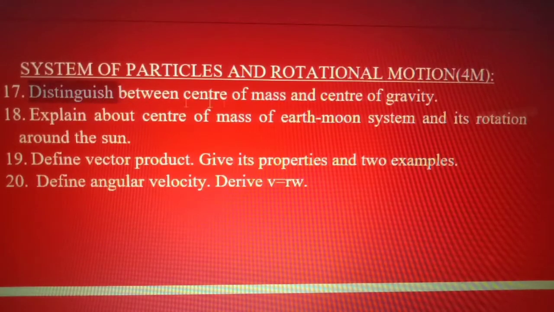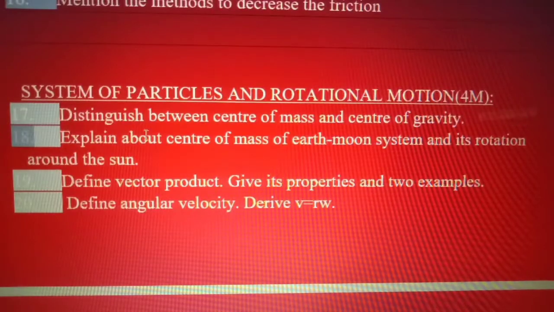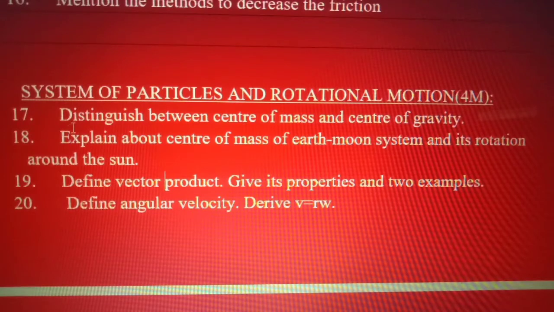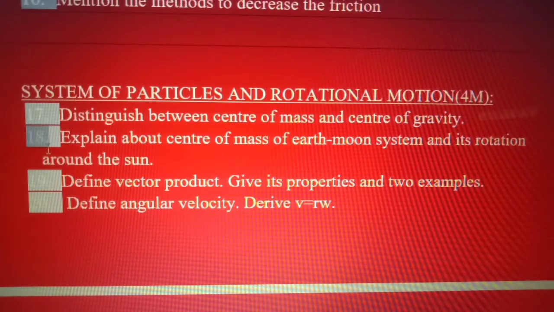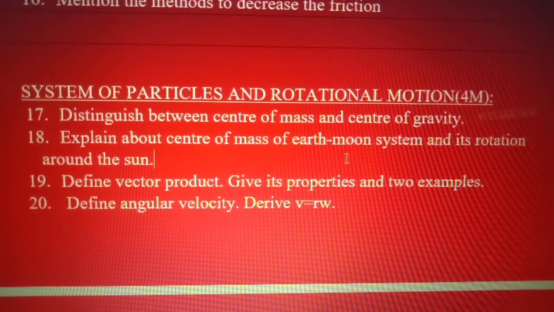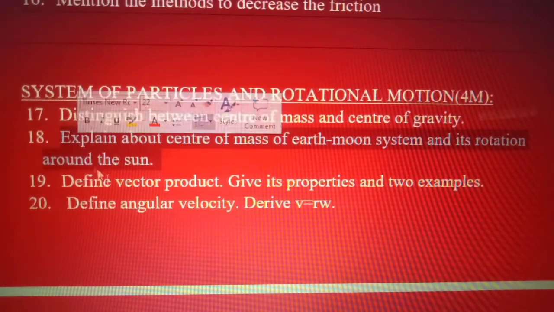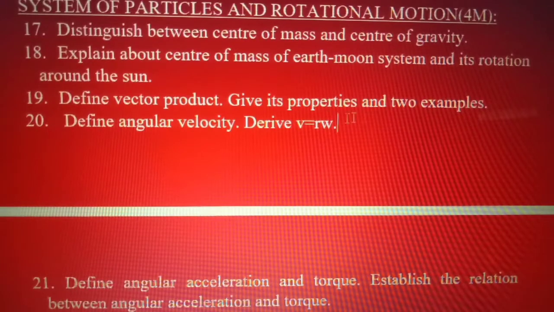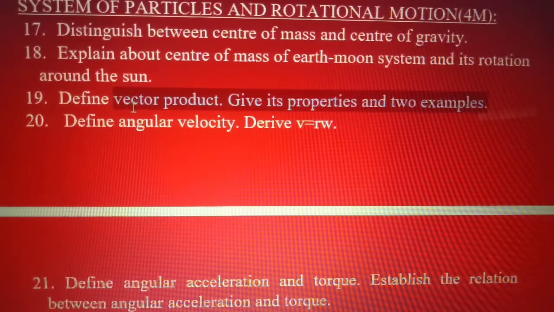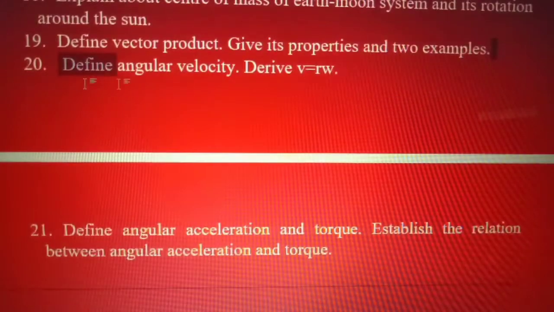And first question is, distinguish between center of mass and center of gravity. Explain about center of mass of Earth Moon system and its rotation around the sun. Next one is define vector product, give its properties and two examples.